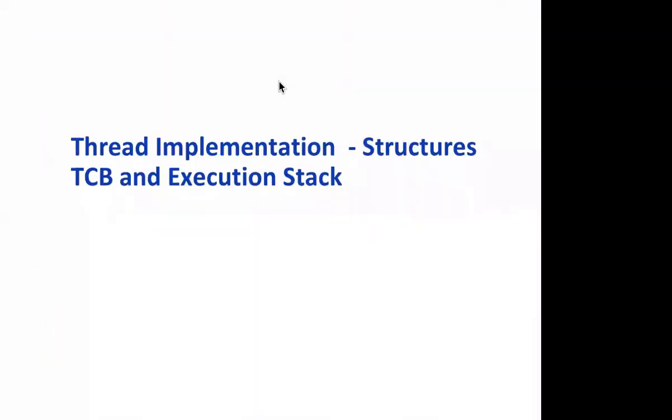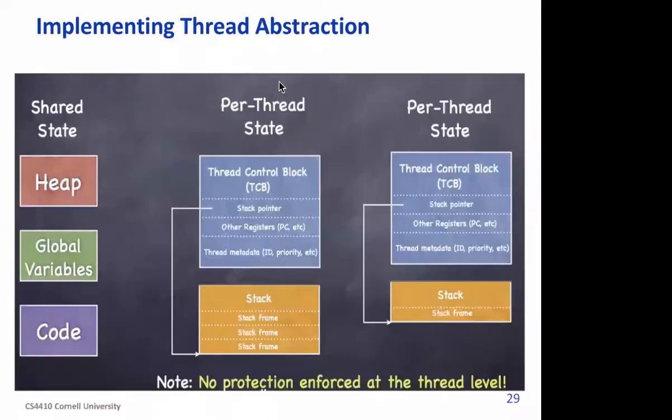So in brief, we will study thread implementation structures: the TCB and the execution stack. Now this diagram looks familiar to you. What is shared across threads is the heap, global variables and code, which we have studied several times before. Per thread state will be in two places.